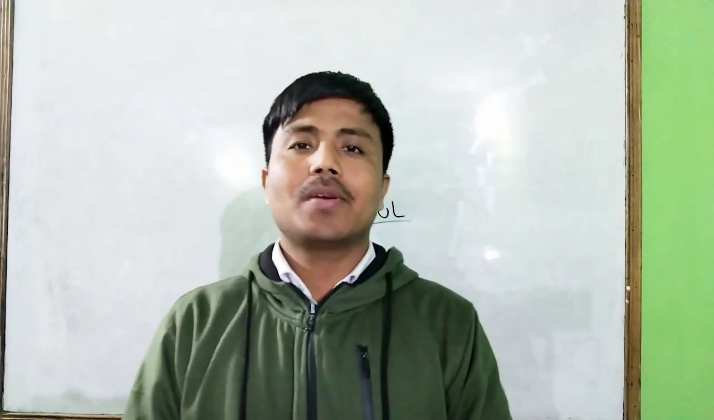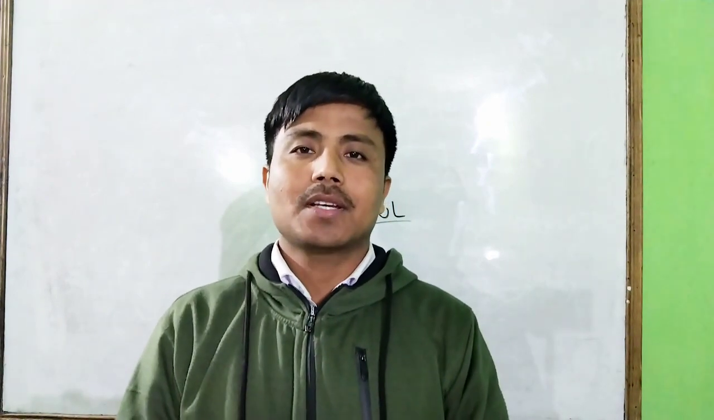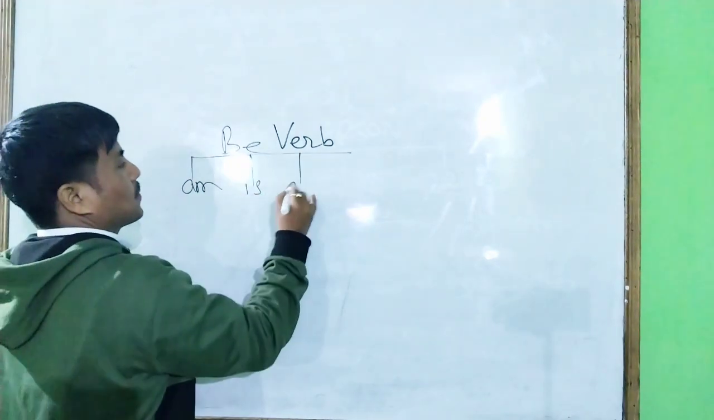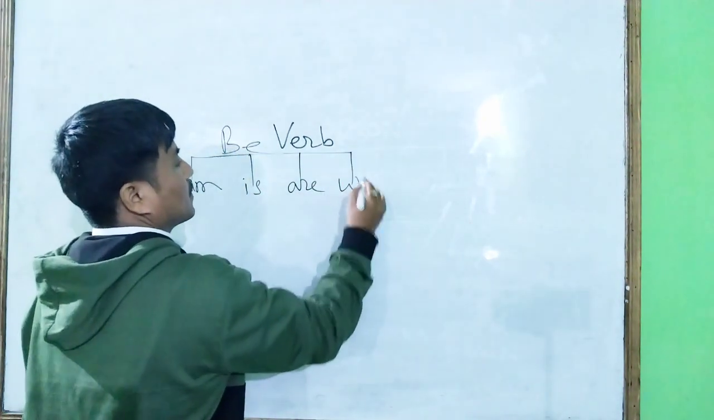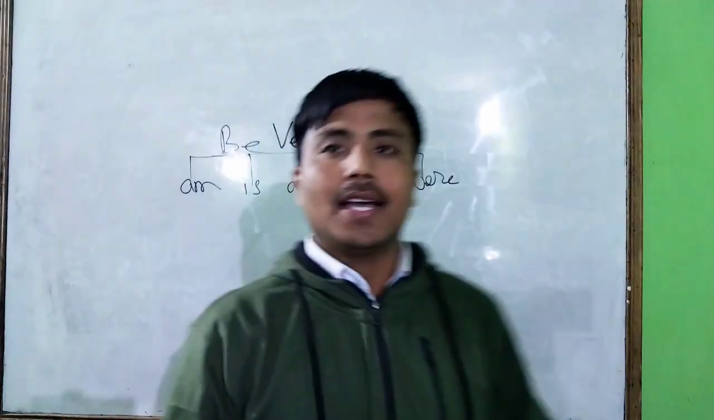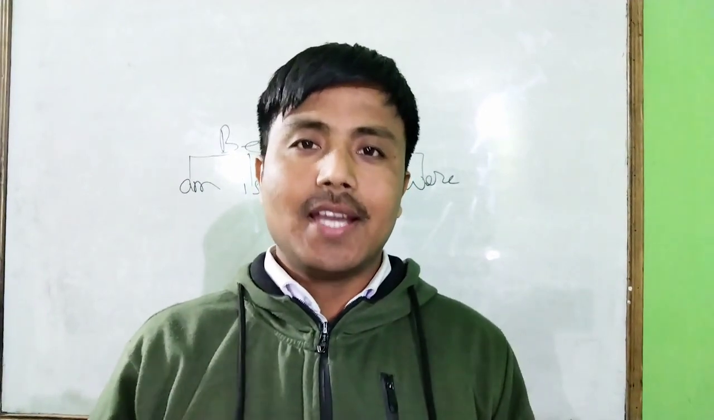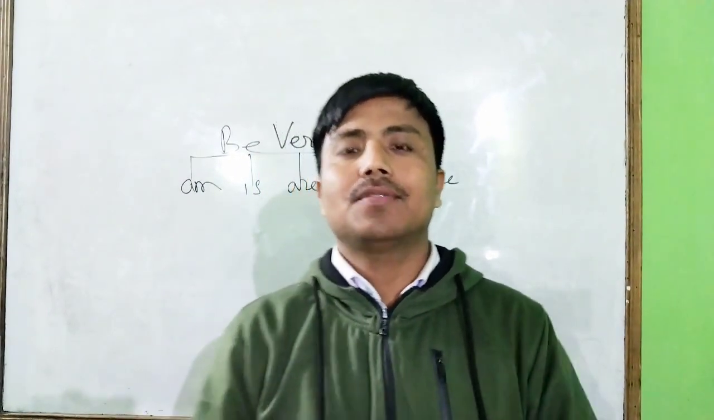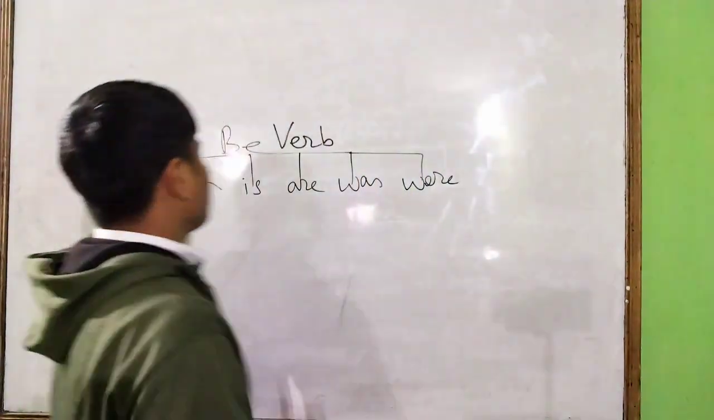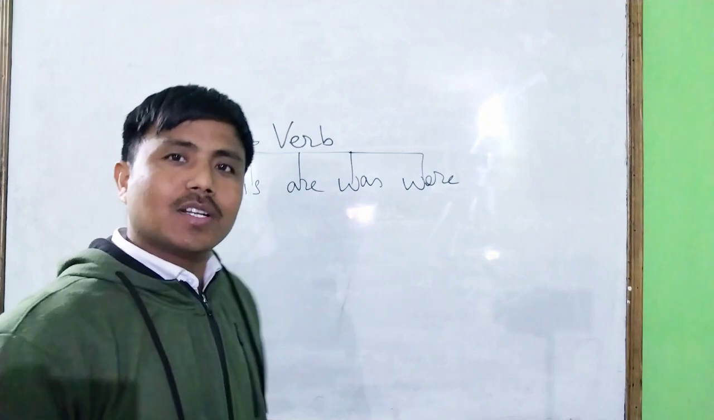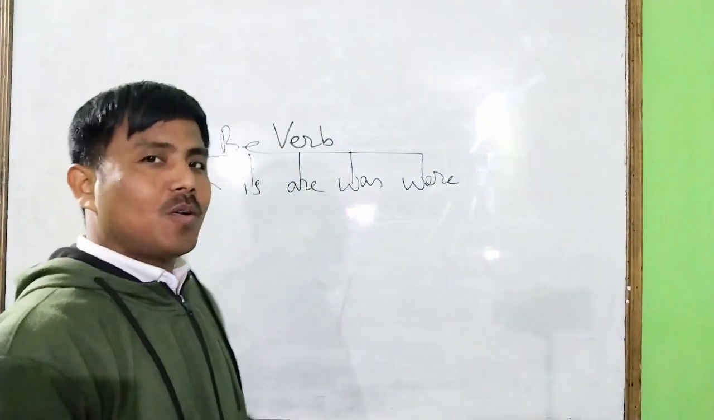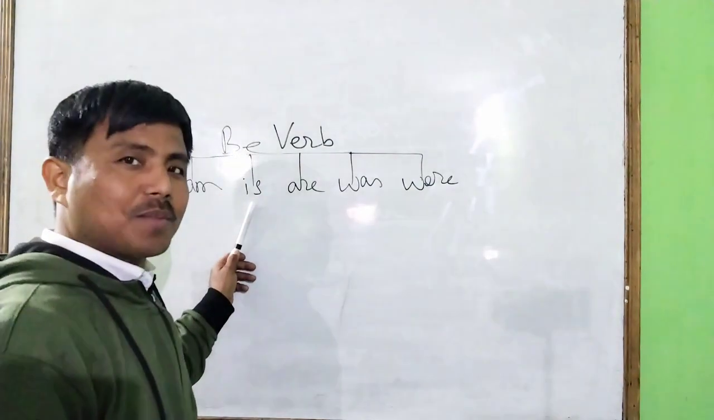In today's class, we will discuss the be verbs. Be verbs are am, is, are, was, and were. Am, is, are, was, and were are the 5 different forms of the verb be. So what does the word am mean then? Am means is or are. Is means is, or am. Is means is, or am.